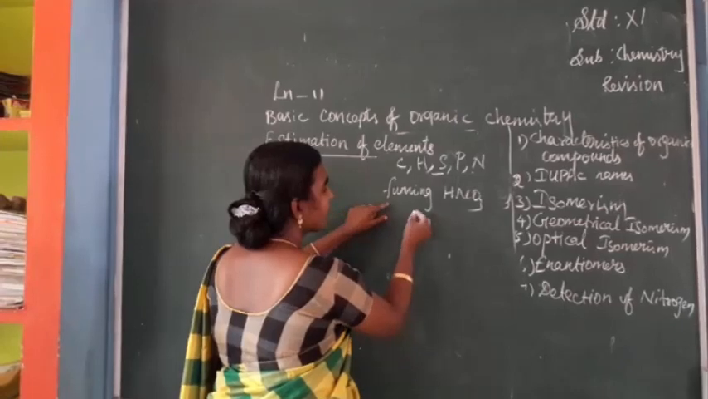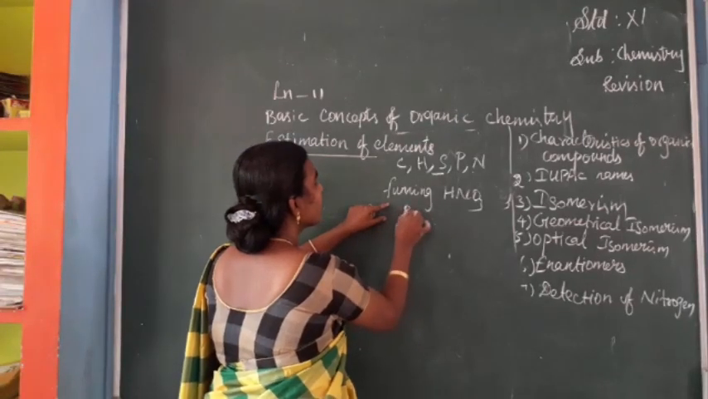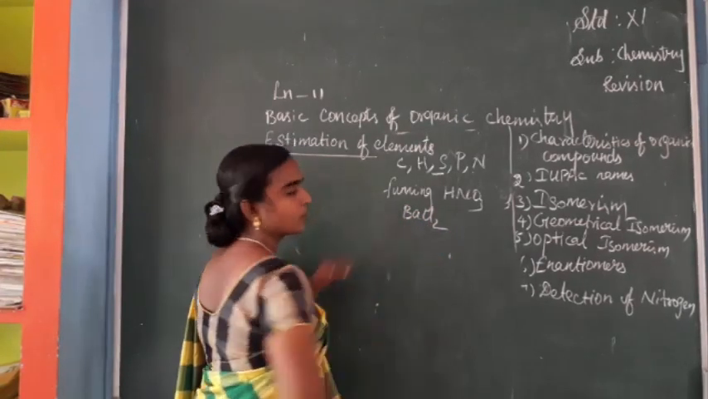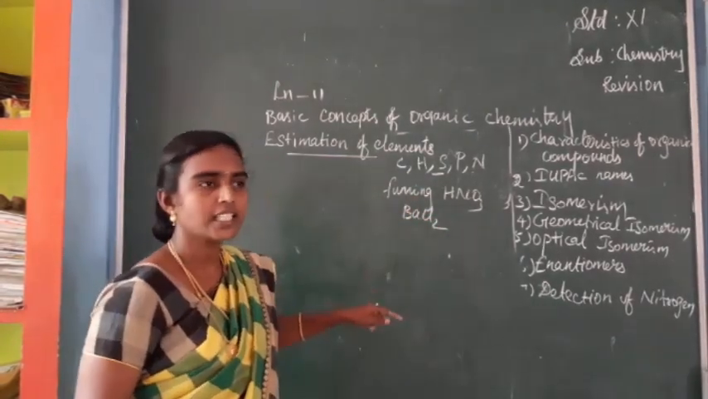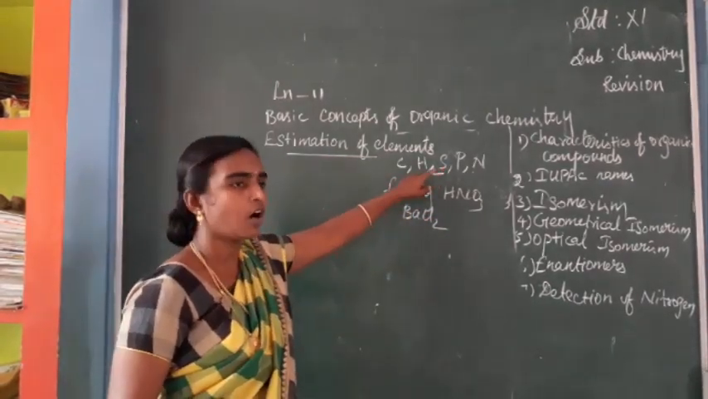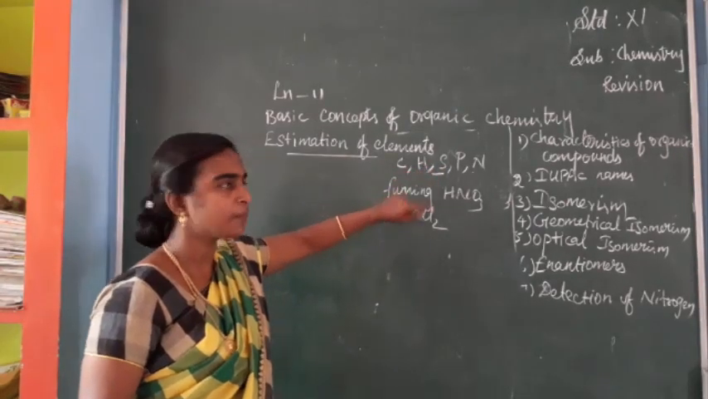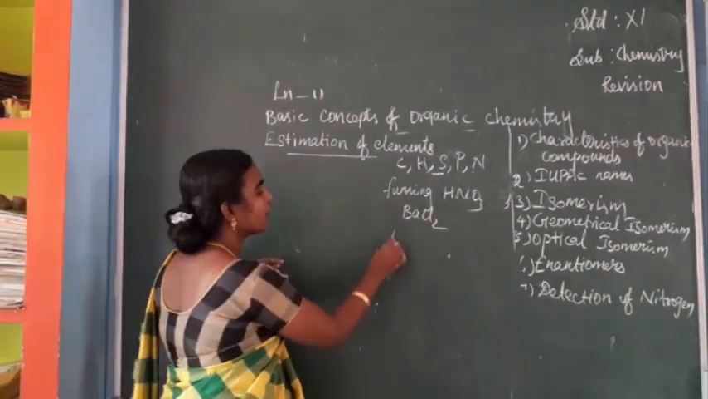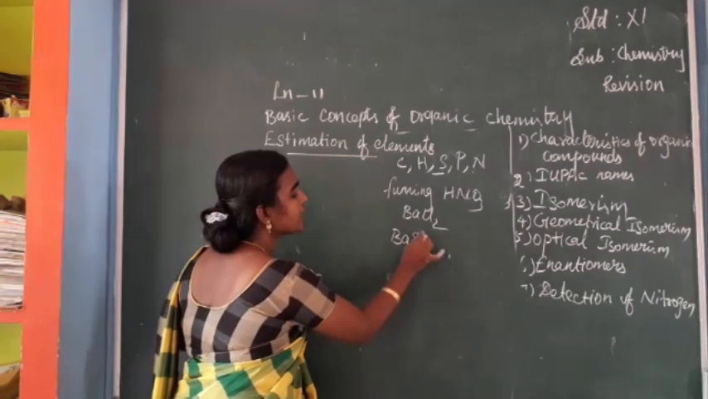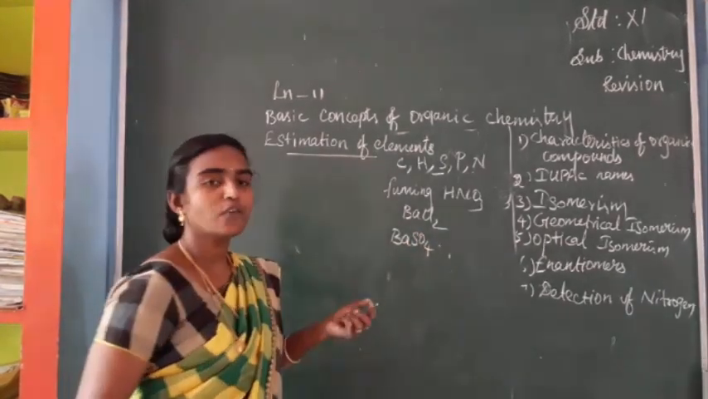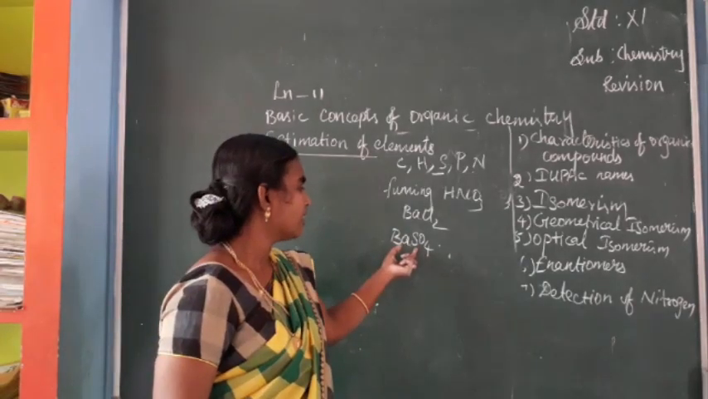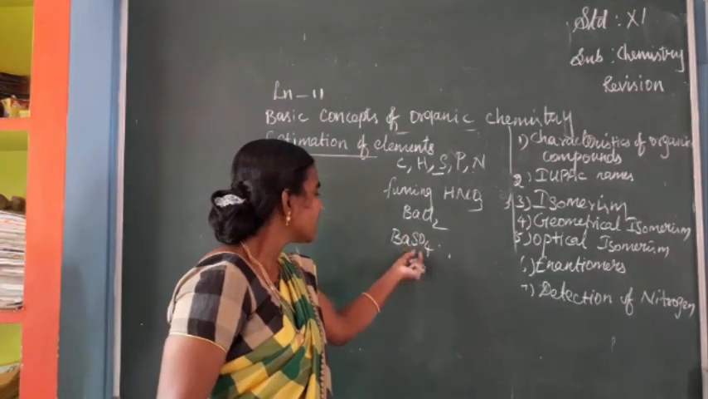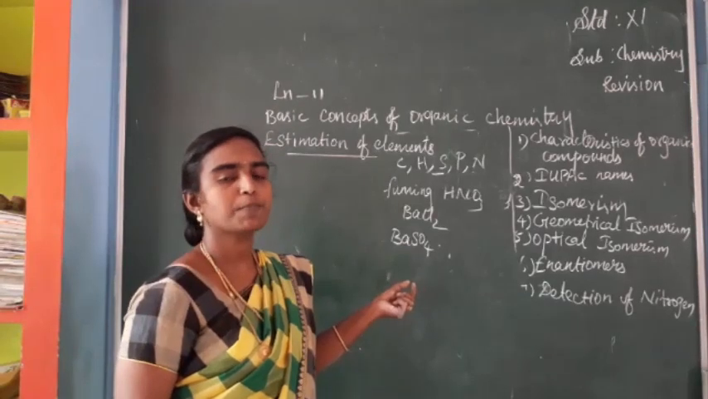At the same time we have to add barium chloride solution also. So fuming nitric acid and barium chloride react with the sulfur of the organic compound, forming a precipitate of barium sulfate. From this barium sulfate precipitate, we can find out the weight of the sulfur.